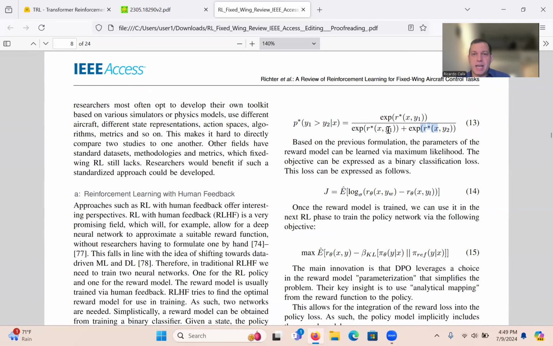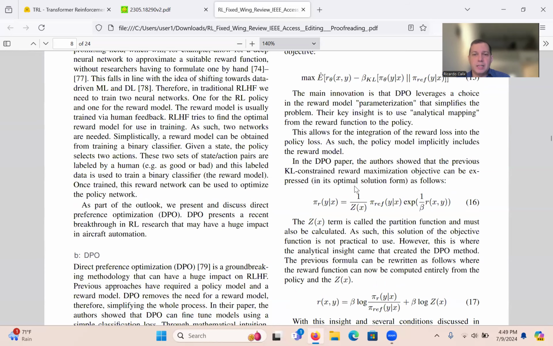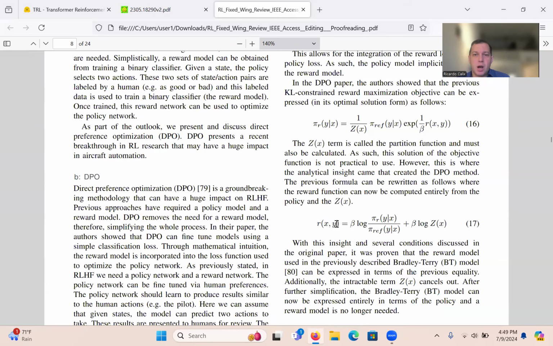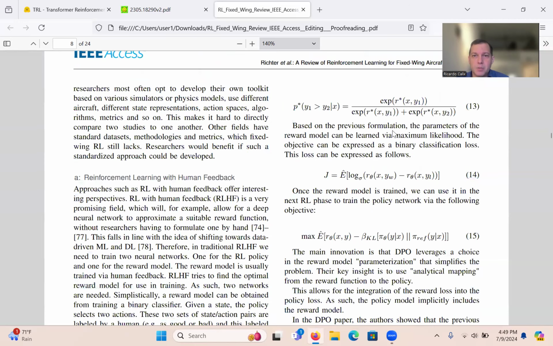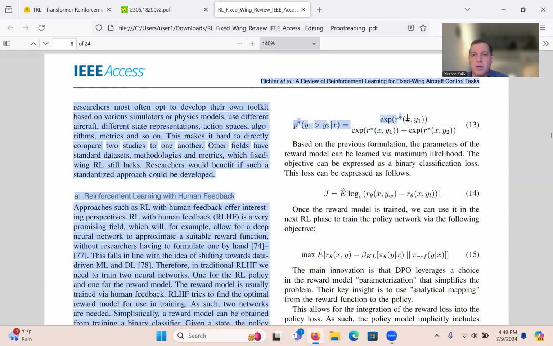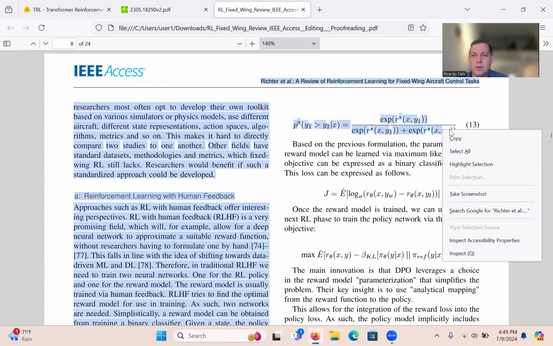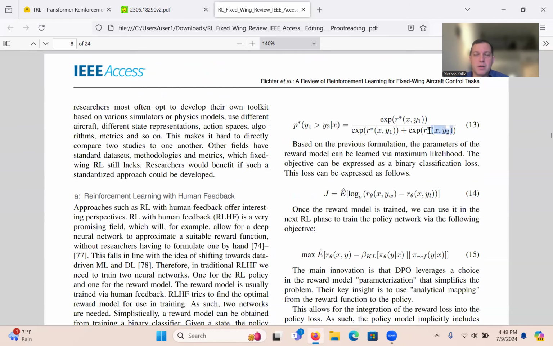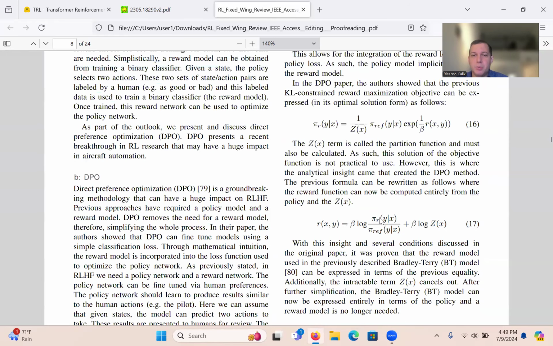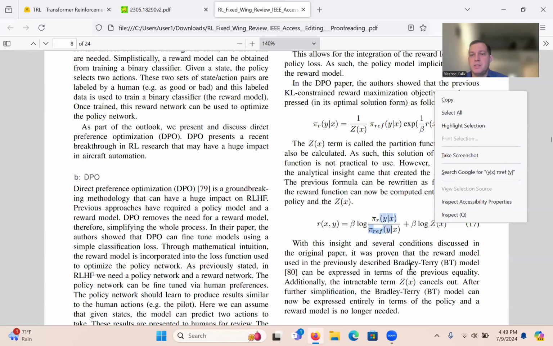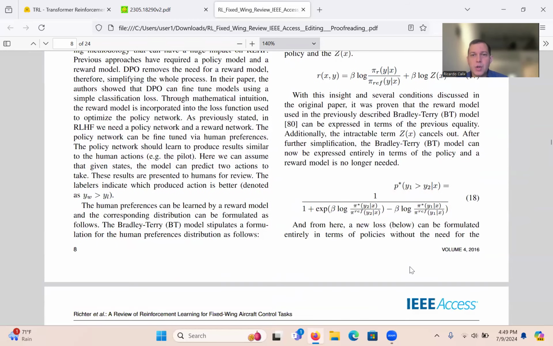Now they've derived that they could express rewards entirely in terms of policies, where the CX term cancels out. So you can take these three RXYs and replace them with this equality, which is written entirely in terms of policies and the CX term, which cancels out.